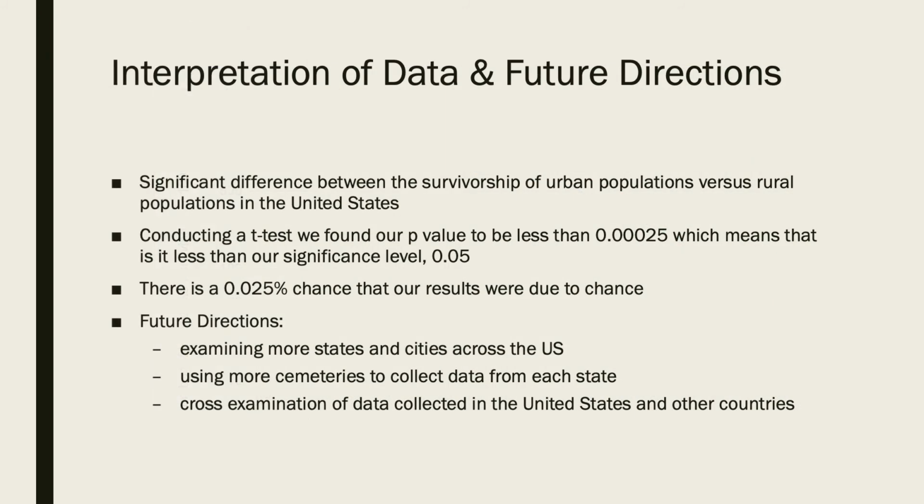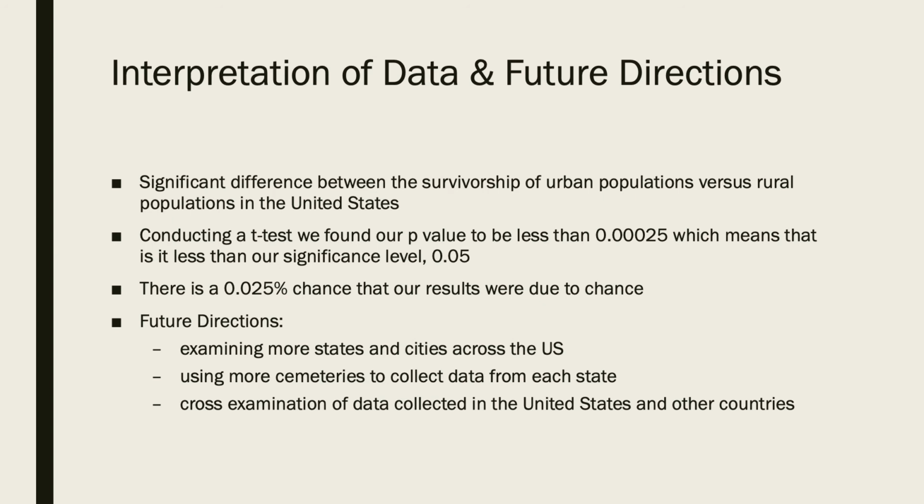Last but not least, we conducted a t-test and found our p-value to be less than 0.00025, which is much lower than our significance level of 0.05.